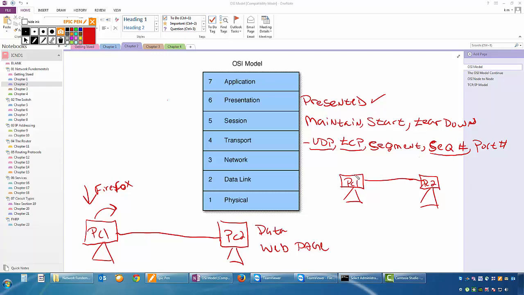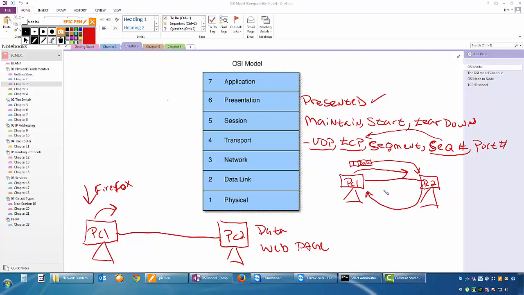If I send a piece of data over to PC2, now remember, TCP uses sequence numbers to make sure we have guaranteed communication, which means if you're using TCP, you are expecting reliable transmission between both of these devices. PC1 sends a piece of data over. Here's my data. It comes over here to PC2. Attached to this data, we'll have a sequence number. Let's say a sequence number of 1.